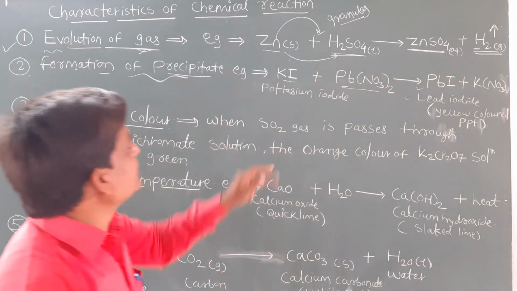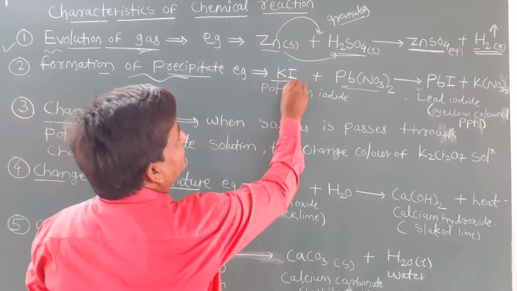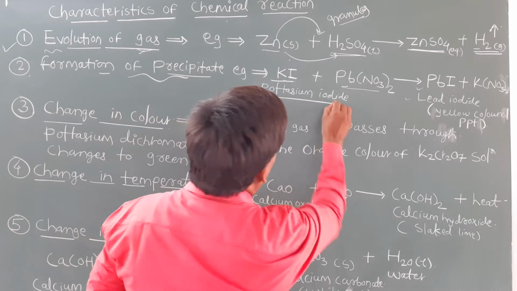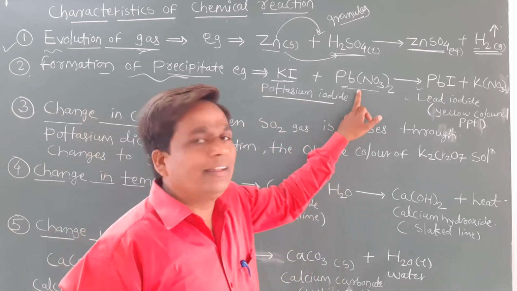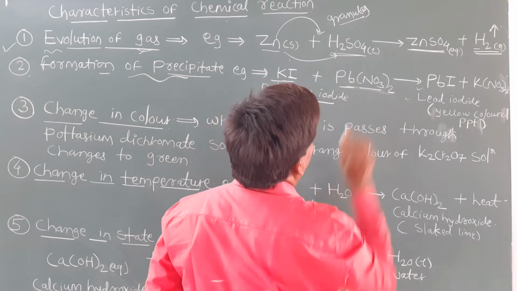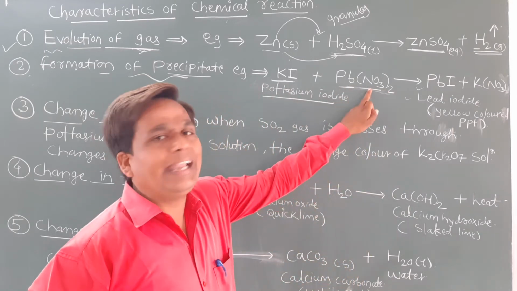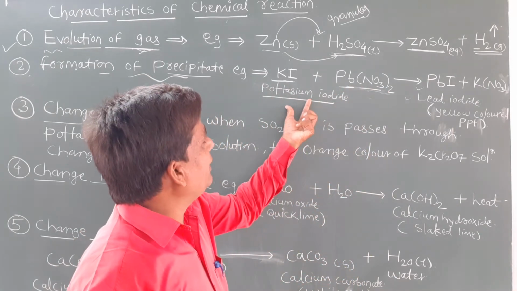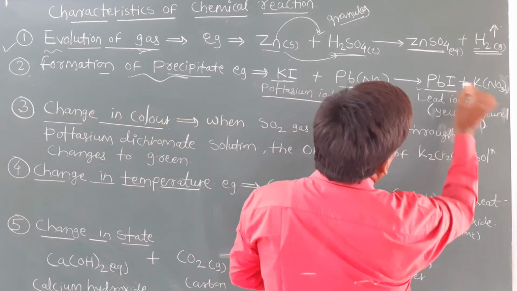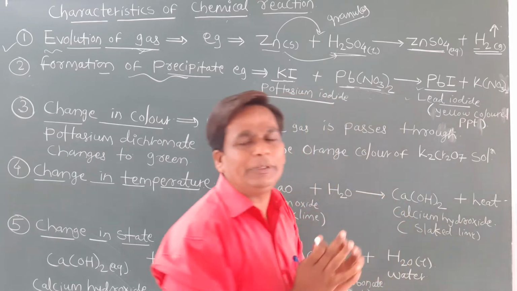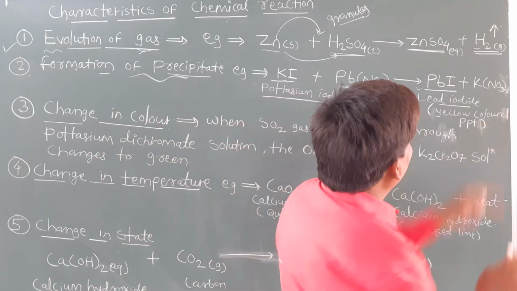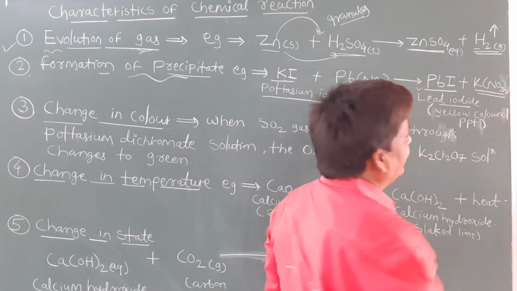We take potassium iodide, KI, in one beaker and we add lead nitrate. What is the formula of lead nitrate? Pb(NO3)2. When lead nitrate and potassium iodide combine, what do they form? They form lead iodide, which is a yellow precipitate. A yellow colored precipitate will form and the byproduct will be potassium nitrate, KNO3 taken twice.